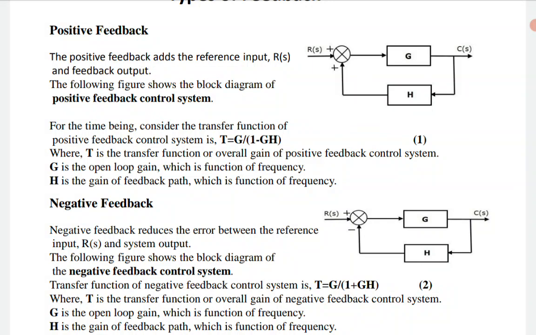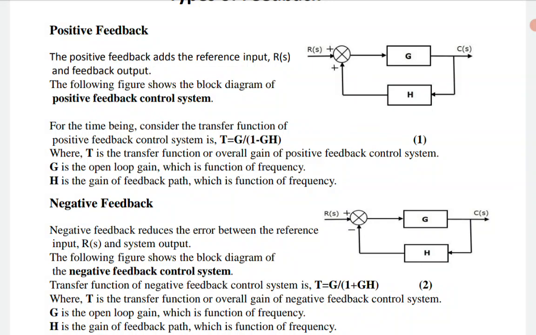Obviously, S is a function of frequency. S consists of sigma plus j omega. Omega unit is radian per second. So keep those things in your mind; then they will be much easier for you. And H is the gain of the feedback path, which is also a function of frequency. Obviously, the transfer function is a function of S; actually, it will be G(S) and H(S).